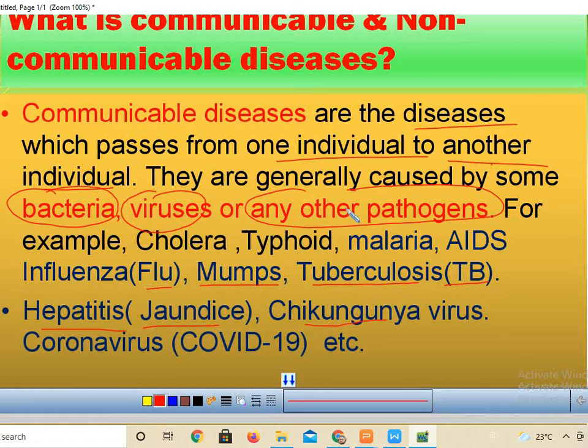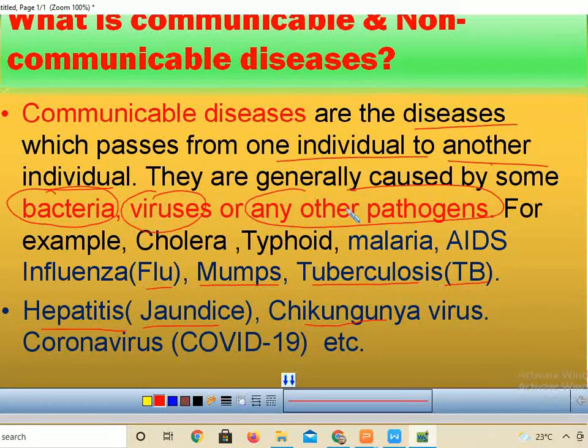If the question comes, write any two examples of communicable disease, you must remember cholera, typhoid, malaria, AIDS, influenza, mumps, tuberculosis that is TB, hepatitis that is jaundice, chikungunya, and the latest disease, coronavirus or COVID-19. All these are examples of communicable diseases, means they are transmitting from one person to another person.